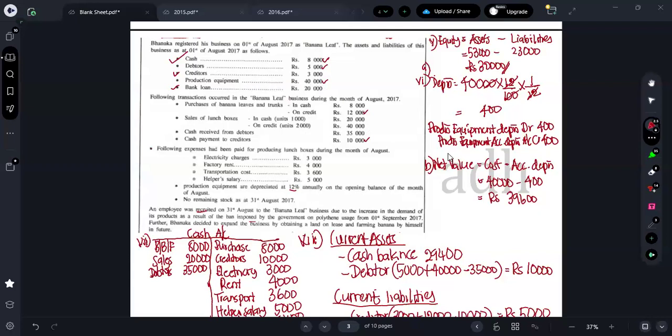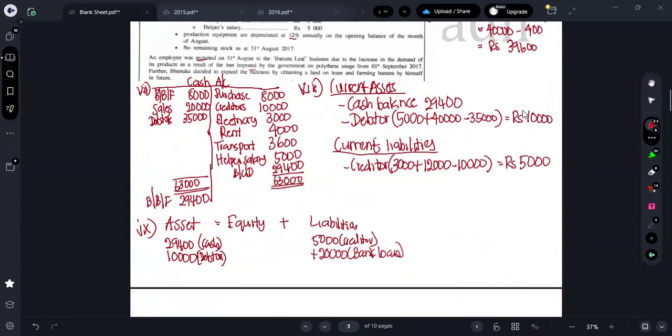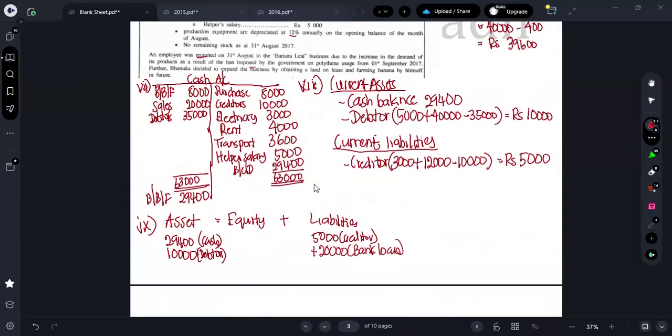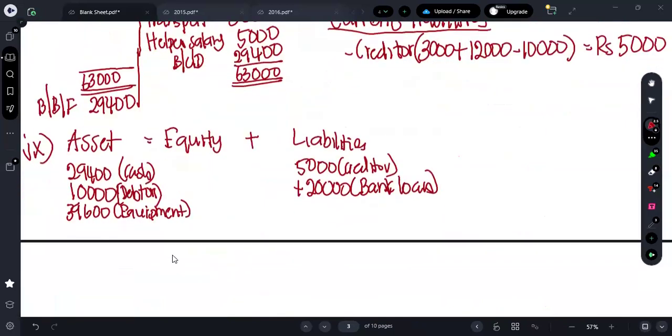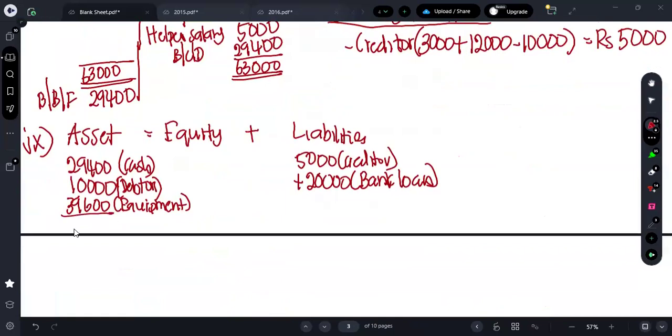We have production equipment value how much? Here, net value of the production equipment is how much? 39,600. So here I can put as what? Equipment 39,600. I can just put it. So what's the total value of the asset, guys? At the end of the period, what's the total value of the asset?